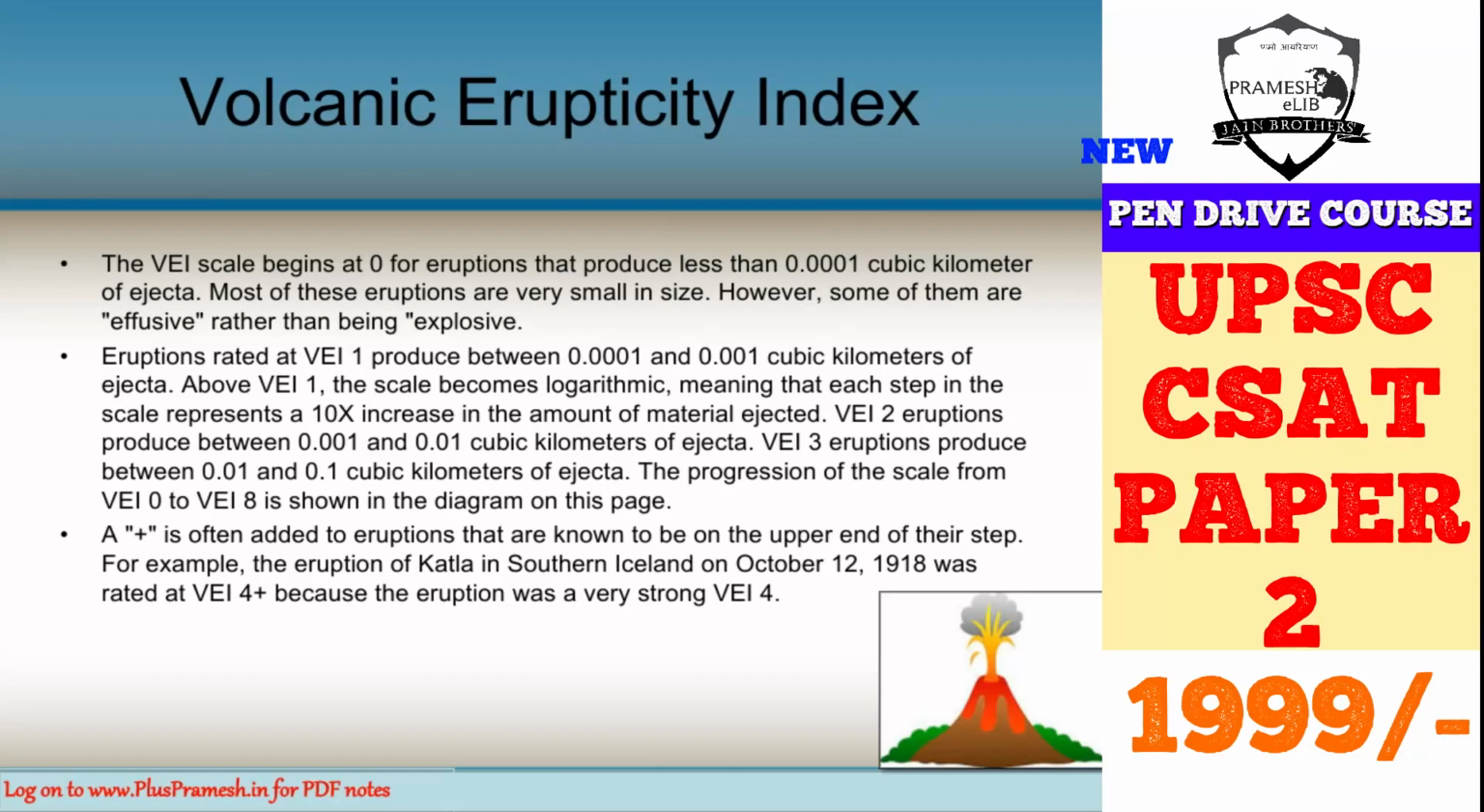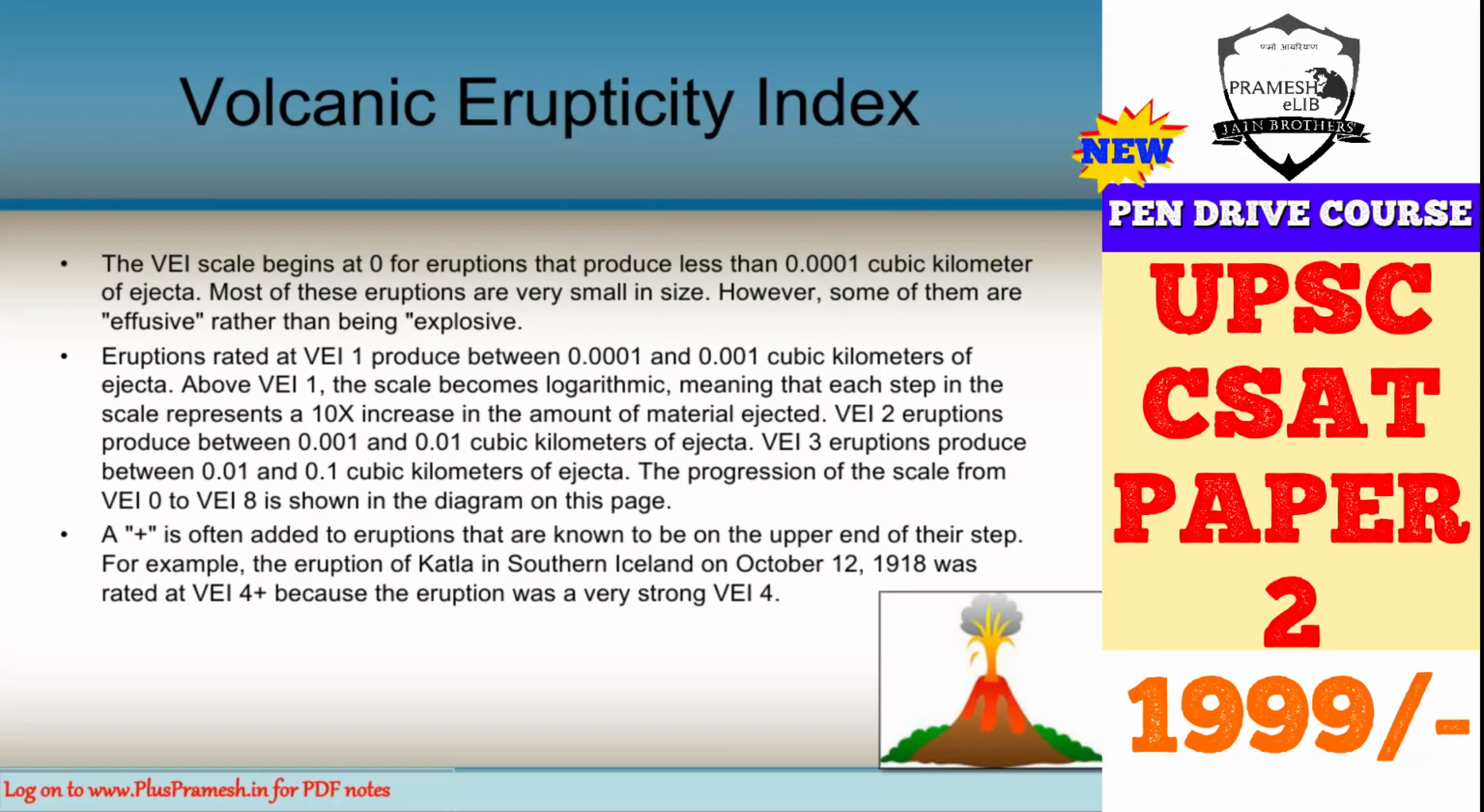A VEI 2 eruption will be 10 times VEI 1. VEI 3 will produce 10 times more cubic kilometers of ejecta. So it depends on the volume of the materials that have been produced. This progression of the scale is from 0 to 8, and it can also go from 0 to 10. For example, a plus is often added to eruptions because that shows extra erupticity in that volcano. It means these were more explosive than the normal range in that scale. So the plus sign shows that it was stronger.